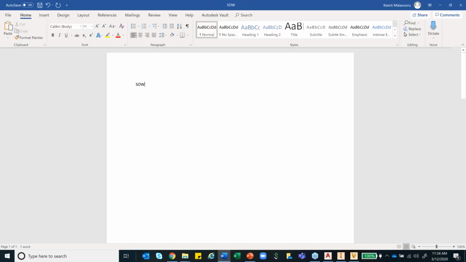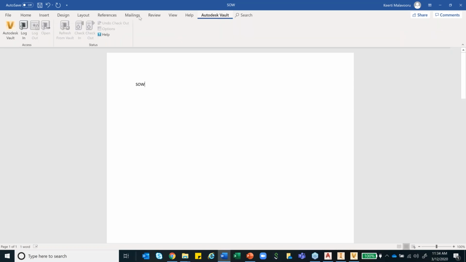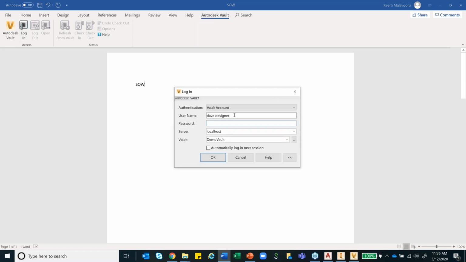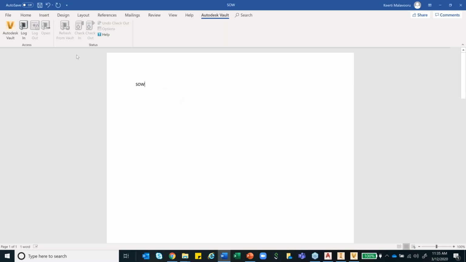So I'll say this is my SOW. As you can see, the moment I install Vault, there is a plugin that gets automatically installed within my Microsoft Office files as well. So I just have to log in. I'll say I log in as a user, say OK. Once this is done, I have finished it.